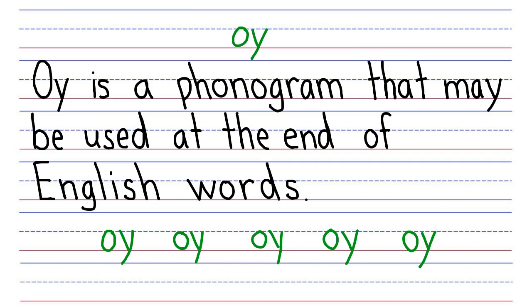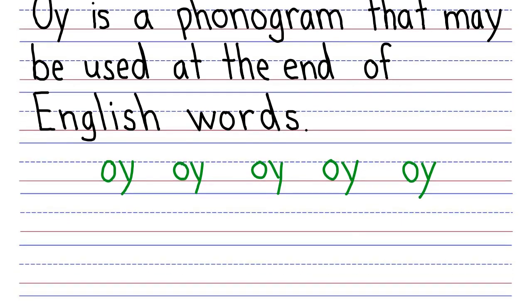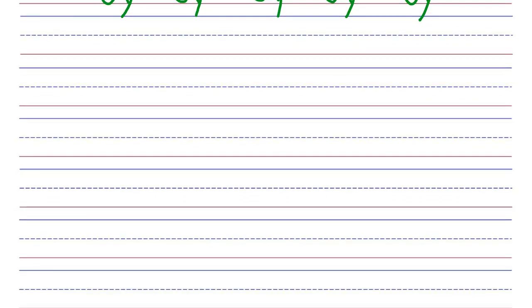Now let's get a little more room here and write down a few words that contain the OY phonogram. Our first word is boy. B says B. OY says OY. B, OY, boy.